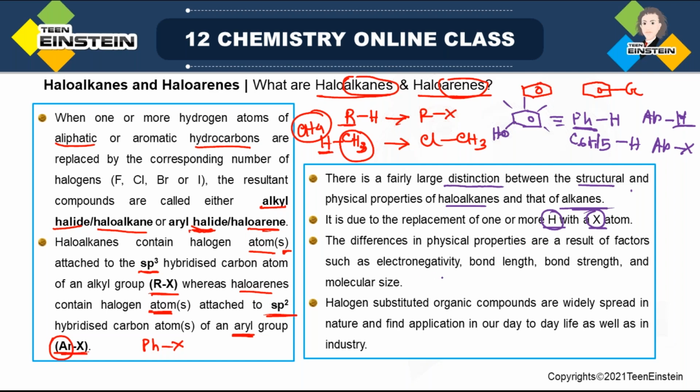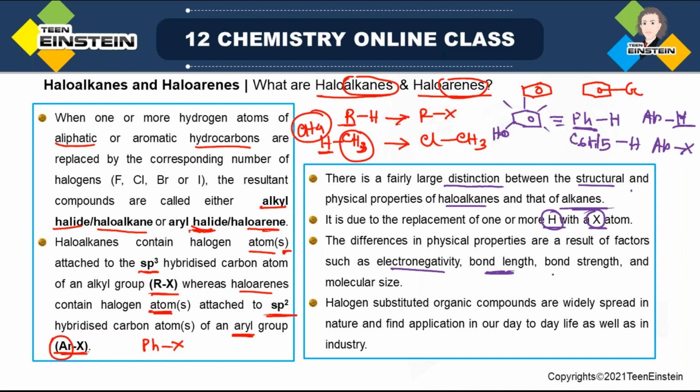The reasons are electronegativity, obviously, because halogens are highly electronegative. Remember in the periodic table they are on the right-hand side, group 17, right? And we know that as we move from left to right across the periodic table, electronegativity increases. So they are the most electronegative. And fluorine, the first halogen in this group, is the most electronegative element in the whole periodic table. So there is a very large difference in electronegativity, and then also in bond length.